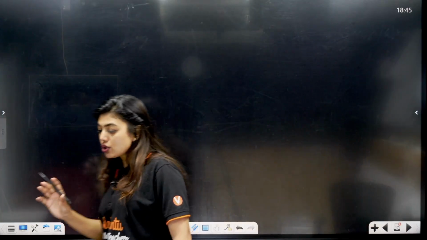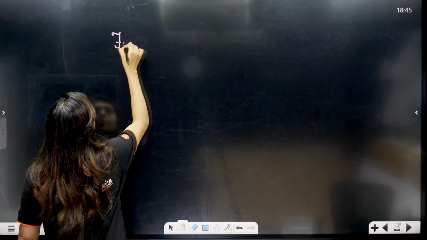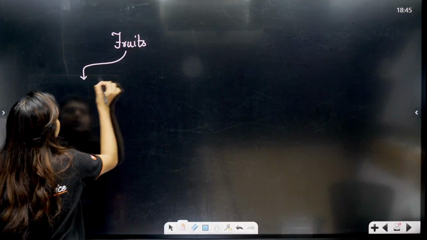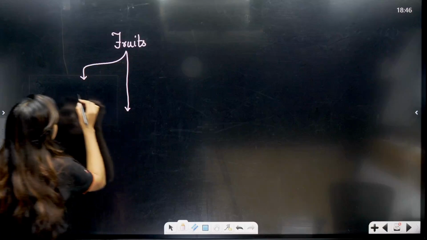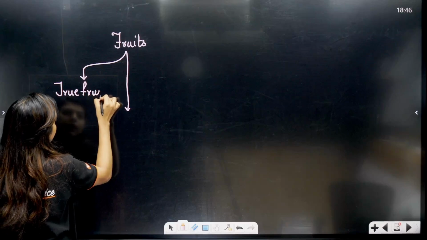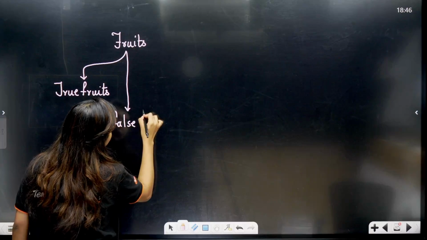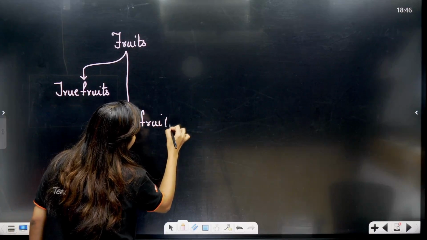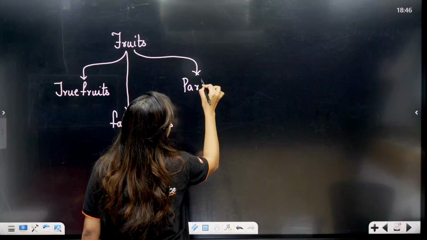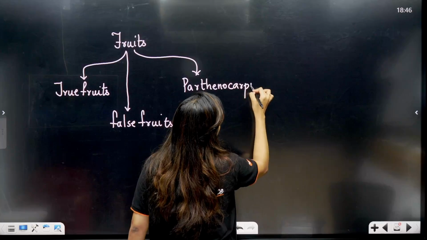So students, as I told you, when we categorize fruits, first we have true fruits like your mango, and we will call false fruits like your strawberry and apple. Then there is something called parthenocarpic fruit.